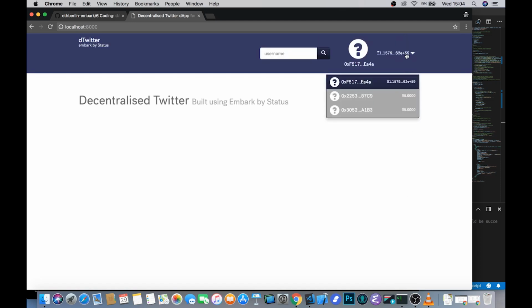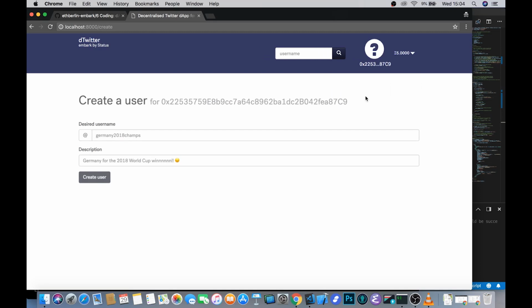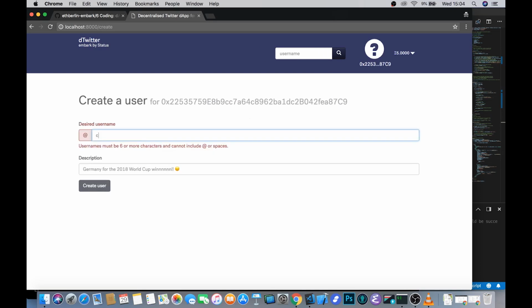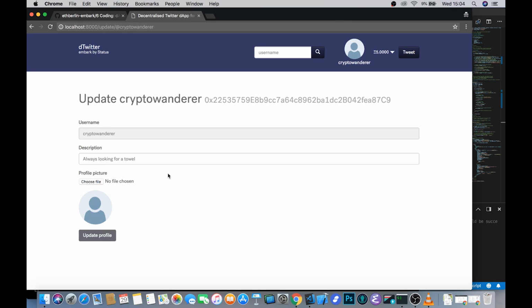So you can see that if I come down here, choose an account that has some Ether in it, I should now be able to create a user, give it a description. Let's see if we can create that user. We've now got our user with the address that's associated with them.